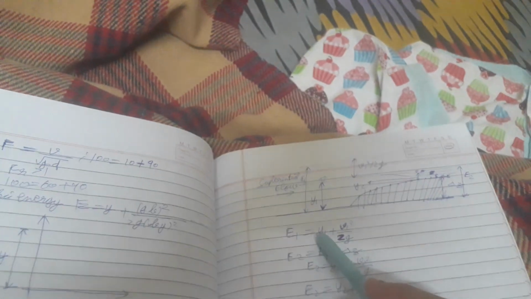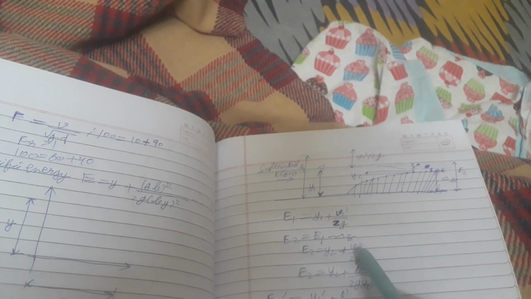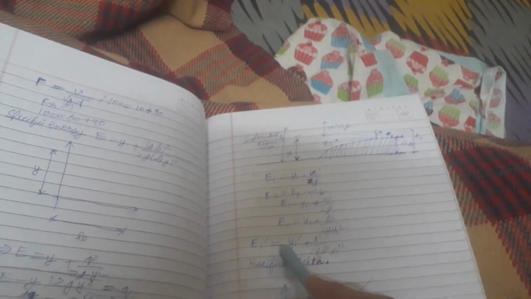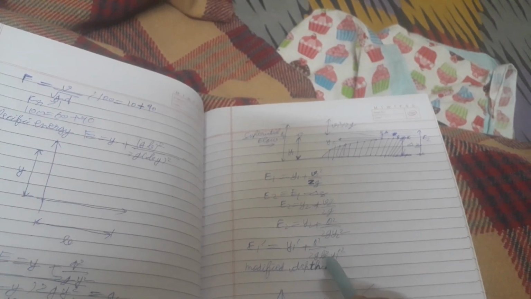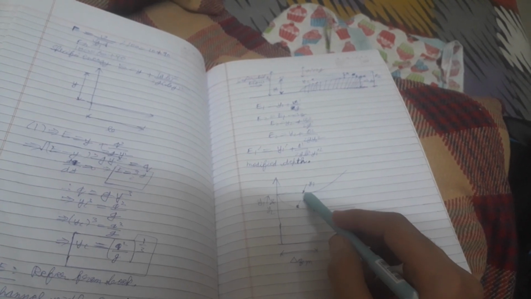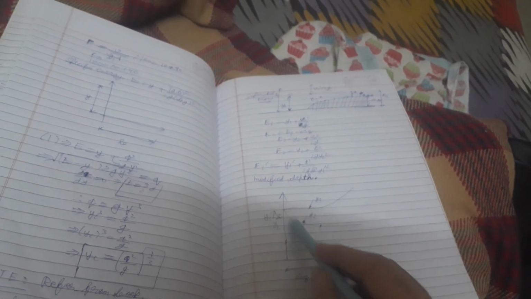Case: channel with hump. This one is flow. This is y1, this is yc, this is v1 square by 2g, this is supercritical flow, this is delta z, this is E2. E1 is equal to y1 plus v1 square by 2g, E2 is equal to E1 minus delta z, E2 is equal to y2 plus v2 square by 2g, E2 is equal to y2 plus q square by 2g y2 square. E1 dash is equal to y1 dash plus q square by 2g b square into y1 dash square, modified depth. Then y1 and y2, then delta z, this is y1, this is y2.